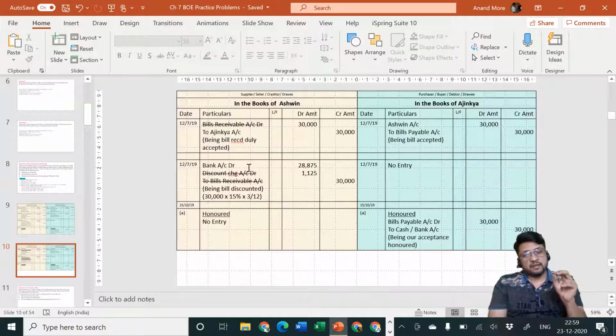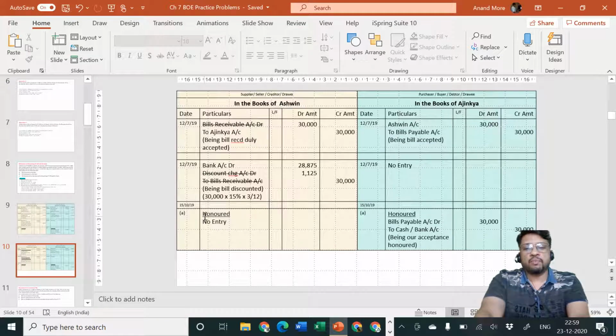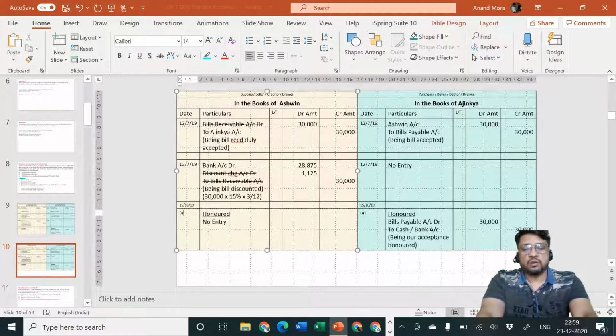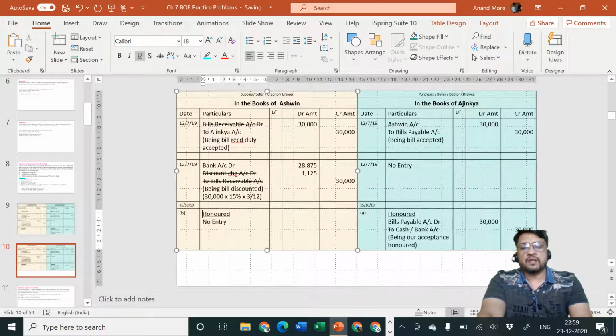Cancel BR, forget the discount, reverse the remaining entry. What is your remaining entry? To Ajinkya account and Bank account debit, Bank account debit to Ajinkya account, this has to be reversed. So the entry will be, yes, you are going to tell me what is the entry you are going to pass if the situation is not of honor but the situation is of dishonor. The entry will be dishonored. BR cancel, forget the discount, reverse the remaining entry.